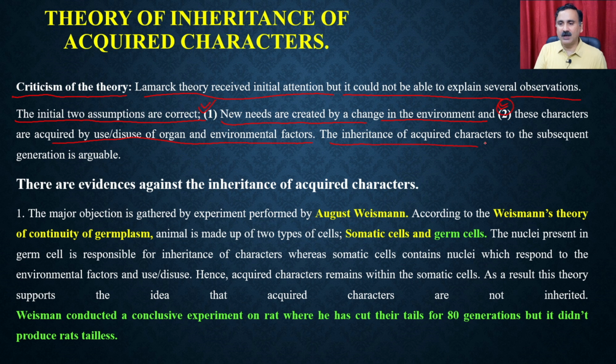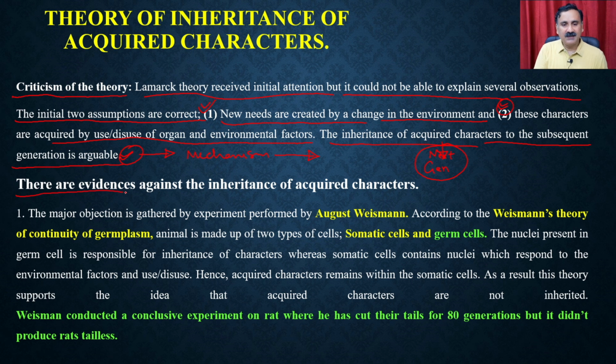The inheritance of the acquired character to the subsequent generation is actually arguable, because there was no mechanism through which Lamarck explained how the acquired character, because we said, right, acquired characters are the characters which you are going to acquire in your lifespan, but you don't get those acquired characters from your parents. So because you cannot get the acquired character from your parents, how can the acquired character go into the next generation, right? That mechanism Lamarck could not explain, or could not verify.